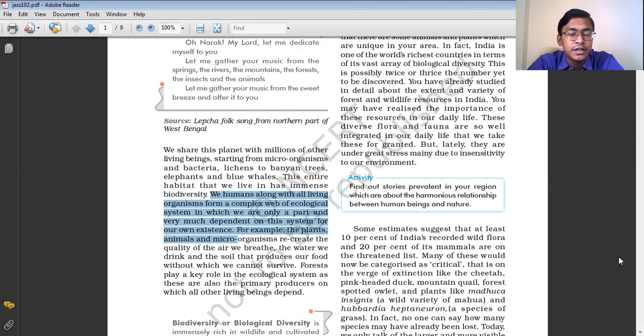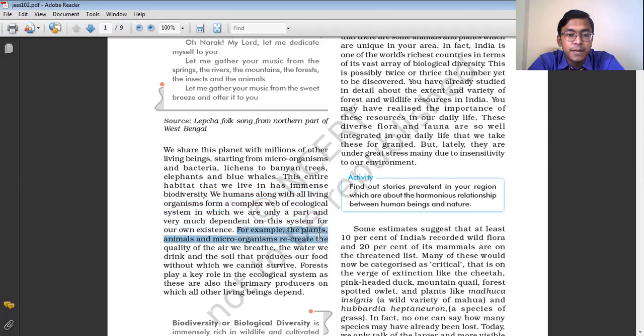We are dependent on this entire ecosystem for our existence and survival, because the food which we eat comes from this ecosystem only. Every need of the human beings, and also the need of the plants and the animals, they get from the ecosystem only. It is because of the existence of the ecosystem that all the living components of a particular region can survive well and have their existence.